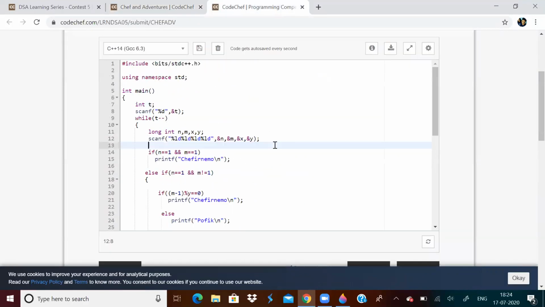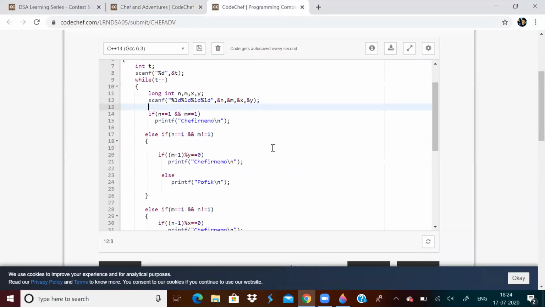So now let us look at the code. Basically, this problem deals only with if and else parts. You have a lot of corner cases. First of all, when both N and M are 1, if knowledge and power are already 1, then you don't have to do anything, so print the positive answer.